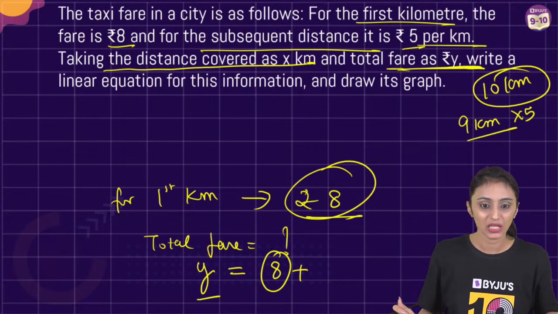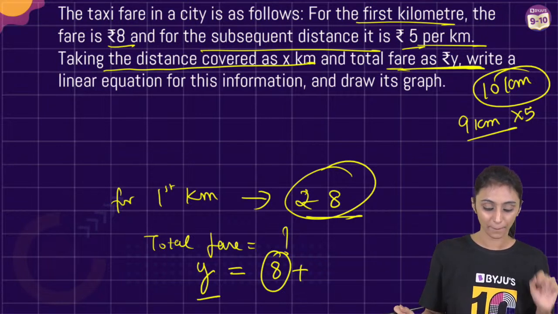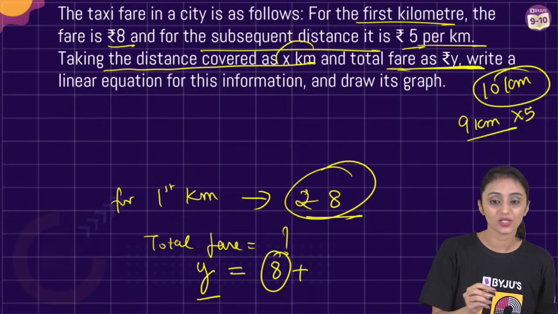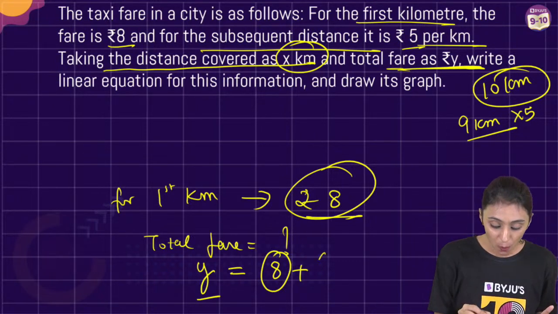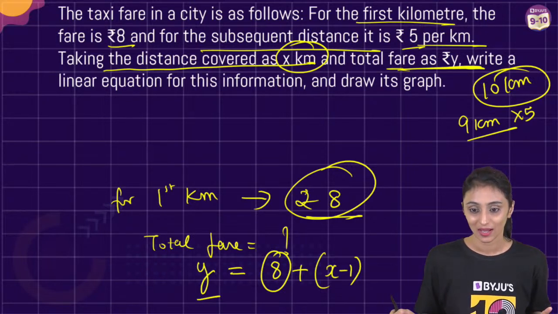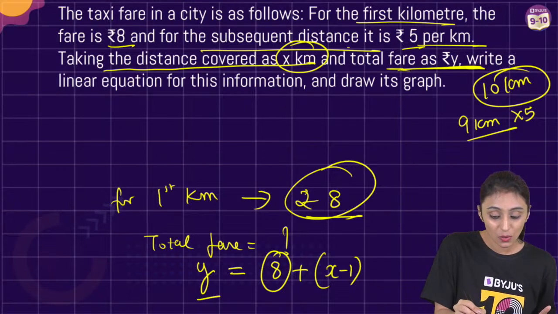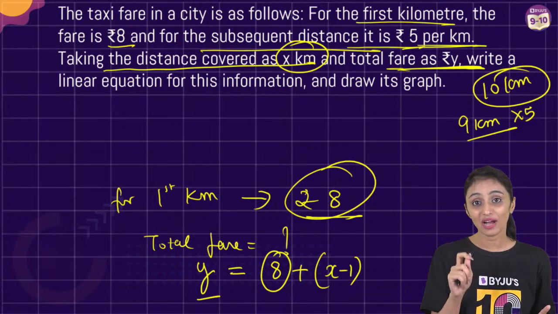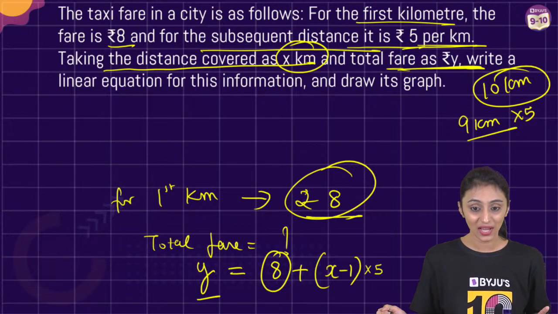Correct. Sahijpreet, Anant, Shivansh, it is incorrect. Rashmi, I'll tell you why. So total distance over here is what? That is x. I already paid for what? 1 kilometer. How much distance is left? x minus 1 is left now. Correct. Yes, Dhairya. x minus 1 is left. The question is saying for subsequent distance, you have to pay ₹5 per kilometer. So I'll multiply this subsequent distance with 5.